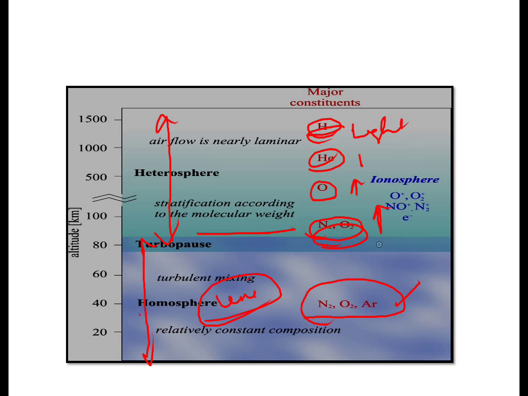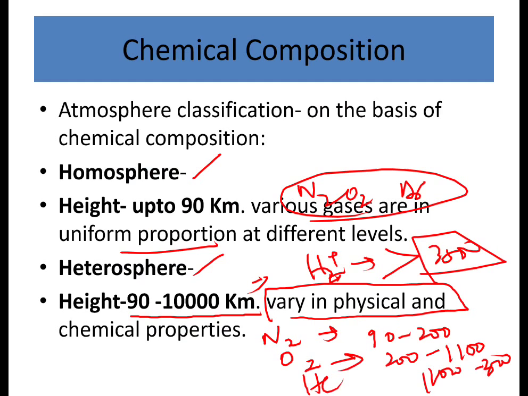So that's why homosphere and heterosphere are classified on the basis of the chemical composition of different molecules which are there in the atmosphere. So these are all about